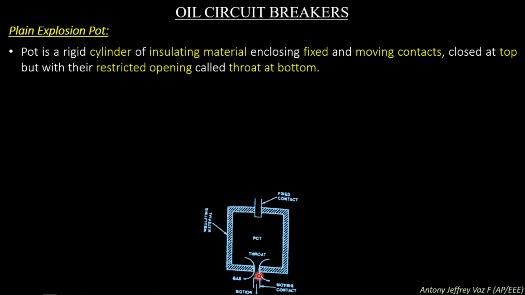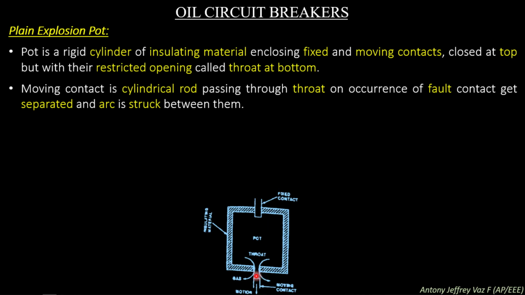Similarly, at the bottom end you can see the moving contact passing through it, so the moving contact can come into the pot and touch the fixed contact. This portion is known as the throat. The moving contact is a cylindrical rod passing through the throat. On occurrence of a fault, the contacts get separated and an arc is struck between them.